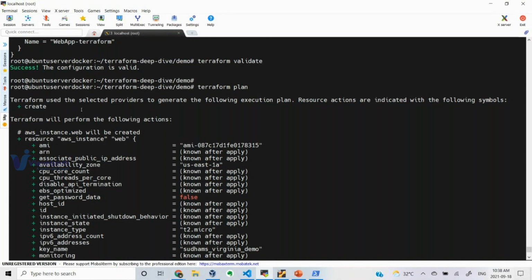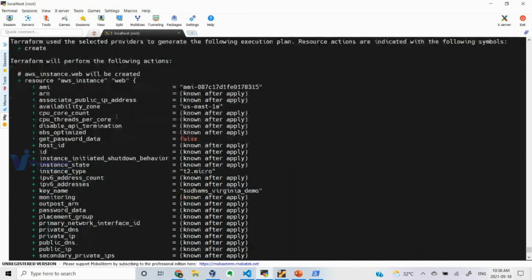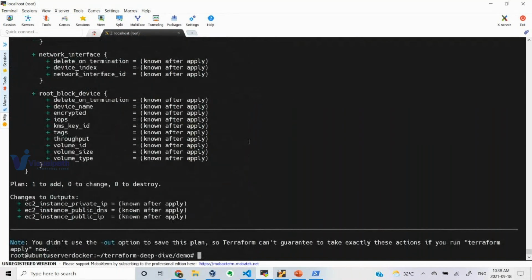Okay, if you are updating something, that will be shown with the tilde option. You know what a tilde is, right? It will show like that. So now it is showing you that it is creating the resource. You can see the plan: 1 to add, 0 to change, 0 to destroy.